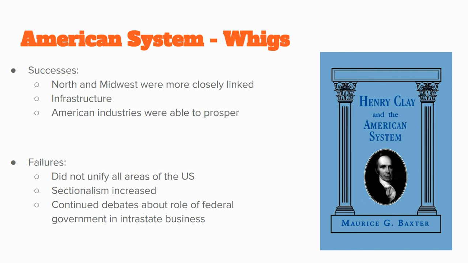They sort of feel left out of the American system. And as a result, we see sectionalism increase, where people think more of their own region as opposed to the country as a whole. Example of that is the nullification crisis. Okay. And we're going to continue to see debates about how big should the federal government be and should the government be involved in intra-state business, business between and within a state.